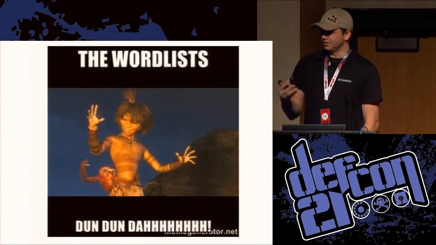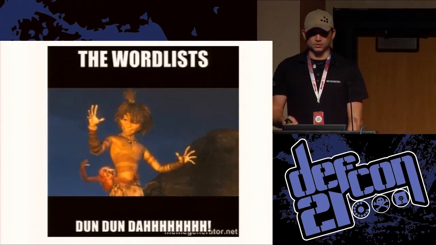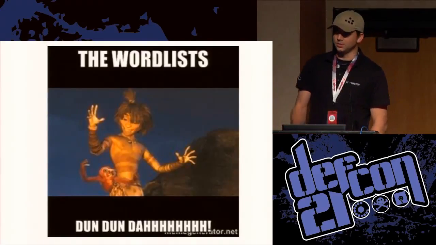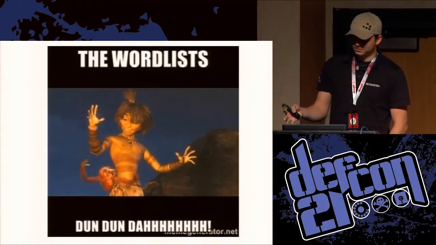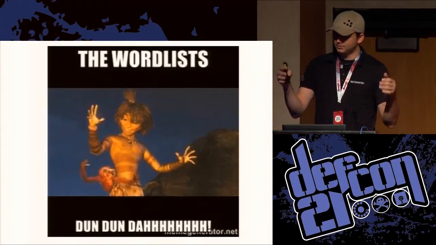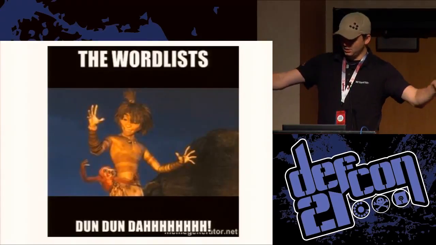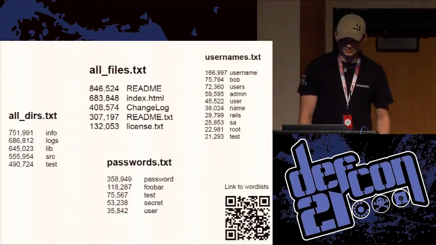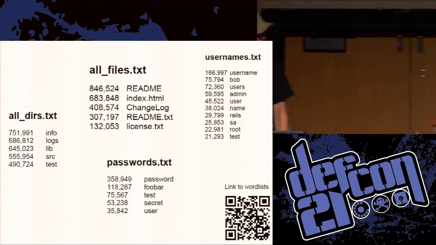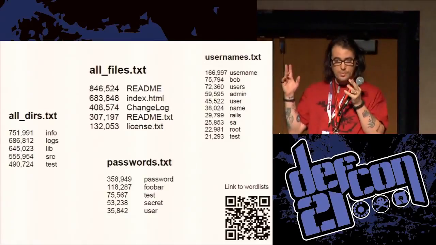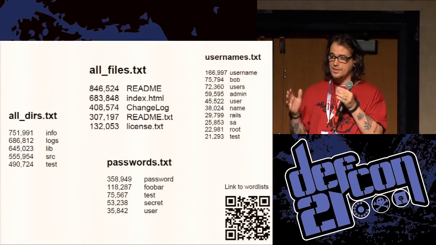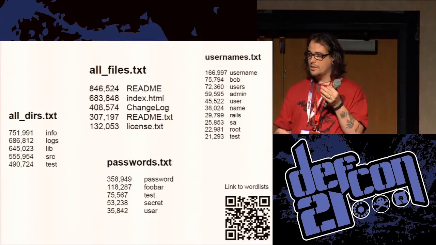So obviously this is a build up to the actual word list. What did we get out of it? Anyone with kids knows exactly how this goes. So all together. Dun, dun, dun. All right. If you don't have kids, you can just get the movie and fast forward to that part because it is like the best part of the whole movie.